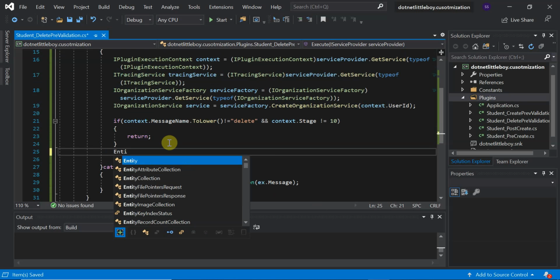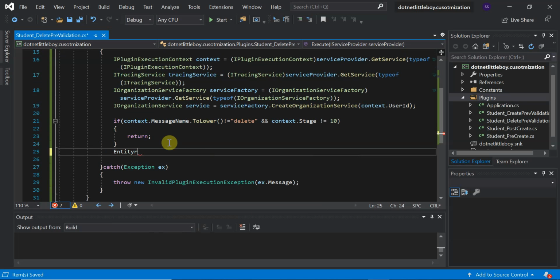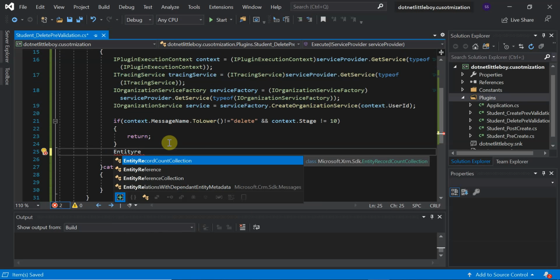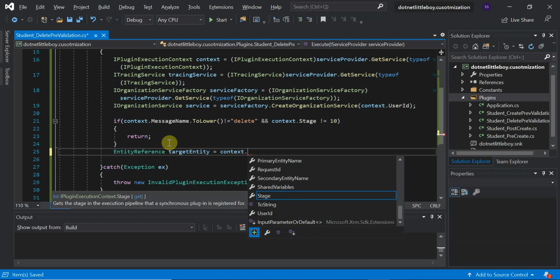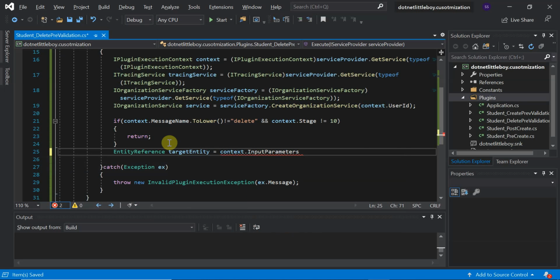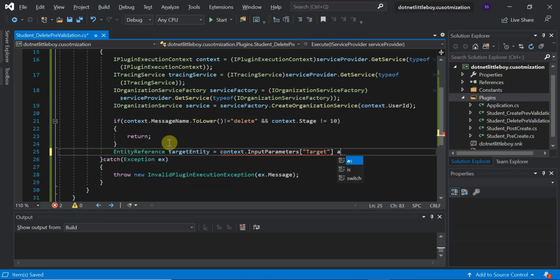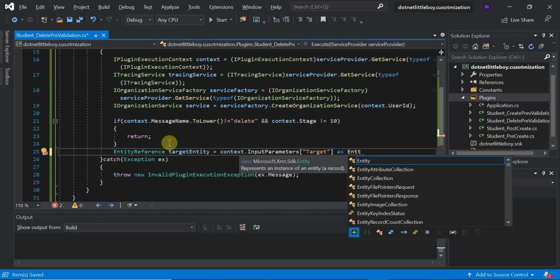So let me take that: EntityReference, and name it targetEntity, and that equals, from context.InputParameters, the target cast as EntityReference. Inside the target we will have an entity reference, so we'll get it like this.